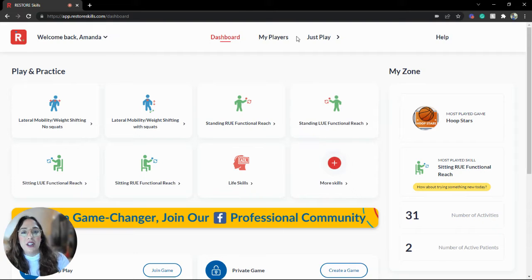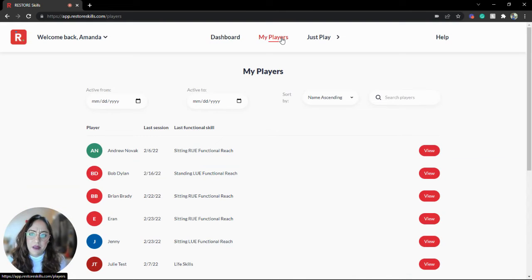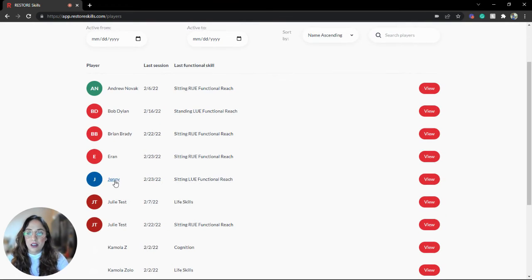So I'm going to enter into our players list, and you can see here I have a full list of individuals within my location or building facility. As you can see, there are several people, and I myself have not set up each of these individuals, but I have full transparency. So I can see that the team members I work with, whether they be in therapy or care partners in activities or life enrichment, are also playing and engaging with these residents and saving their data.